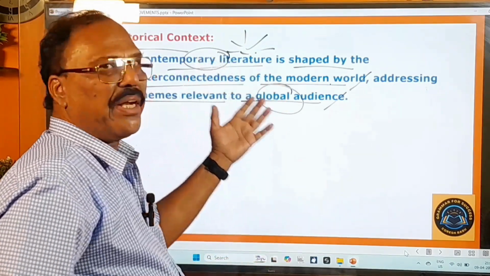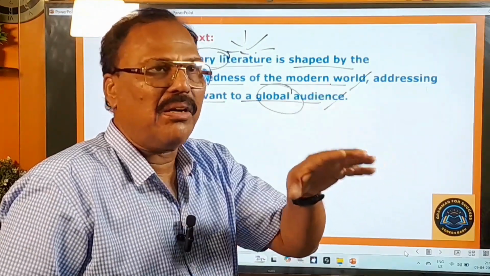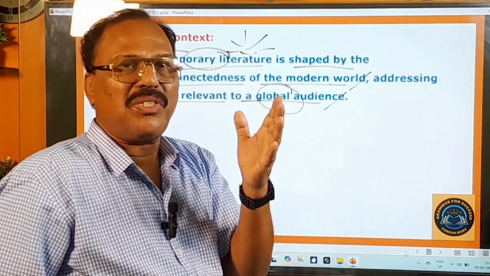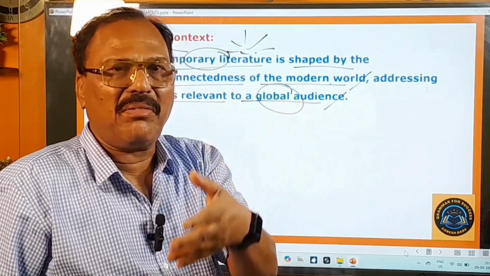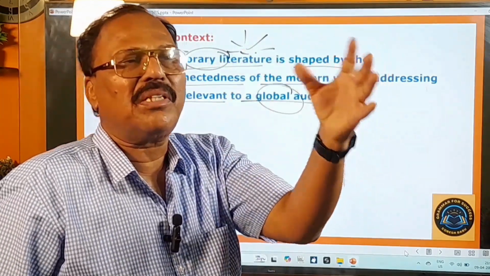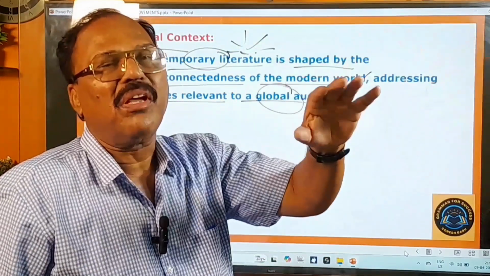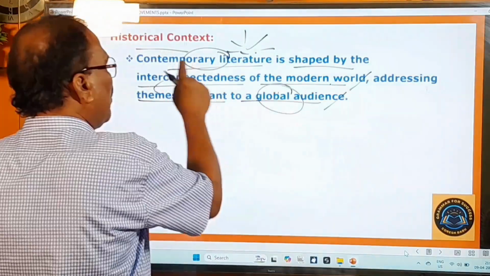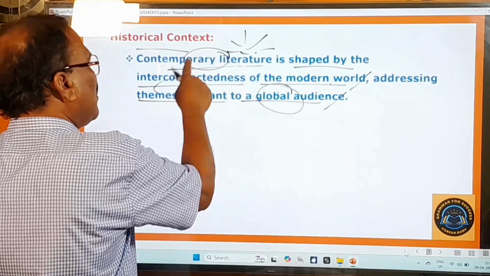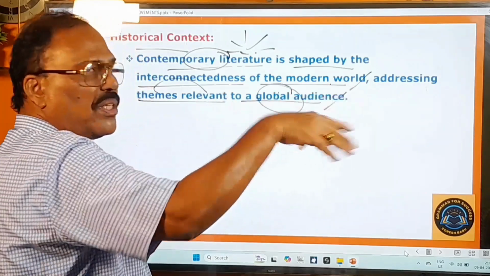writers of this period don't write for the people of some specific area. They compose their writings keeping all the people of the world in mind. Salman Rushdie's Midnight's Children is there, it is not meant for one country or one area or one place or something like that. It is meant for all. So, global audience. That novel was written by Salman Rushdie, but it was read all over the world. All the people of the world have read that novel. So contemporary literature presents themes relevant to a global audience, because this literature is connected with all the nations of the world. Interconnectedness means all the nations of the world, right?